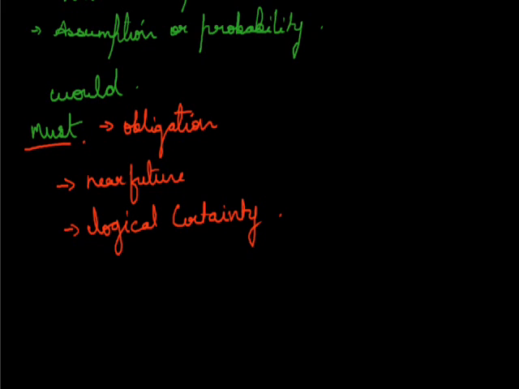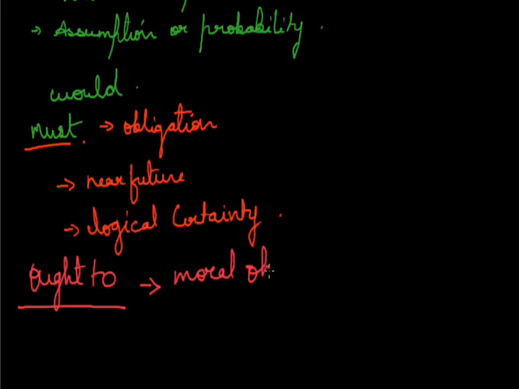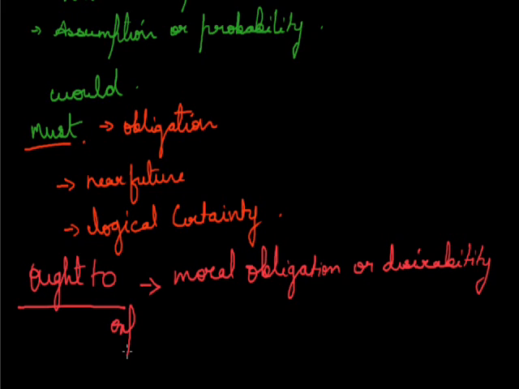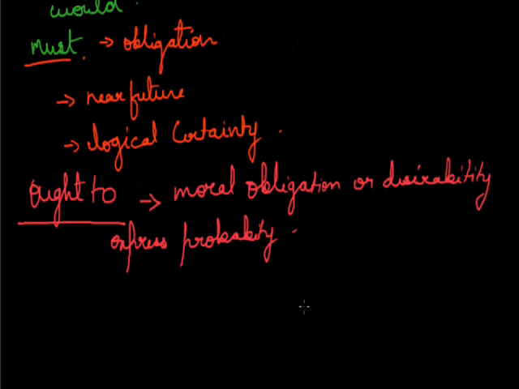Next, speaking about ought to. Ought to expresses a moral obligation or desirability. For example, "We ought to love our neighbor," "We ought to help others." This is the moral obligation. "We ought to respect our parents." Ought to can also be used to express probability. For example, "Prices ought to come down soon." "This book ought to be very difficult."